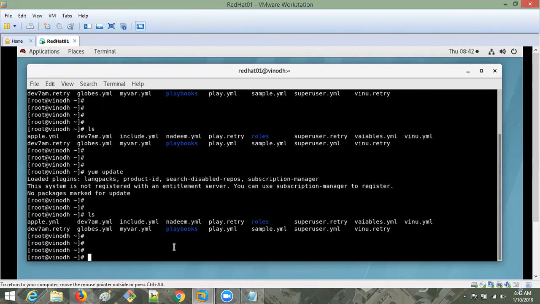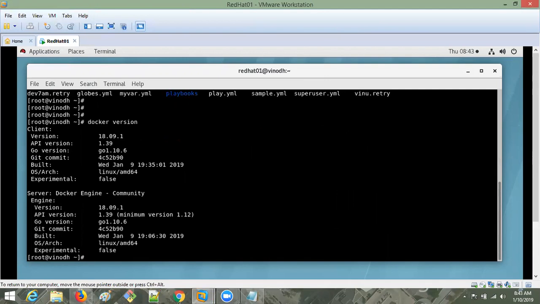So I installed Docker here. Now it is working. You can verify with different commands whether the Docker engine is working and which version it is using. If you want to verify, we can go with the command docker version. It will give you all the things.